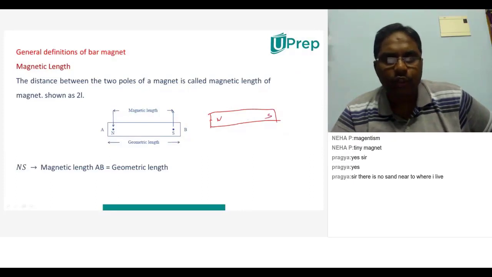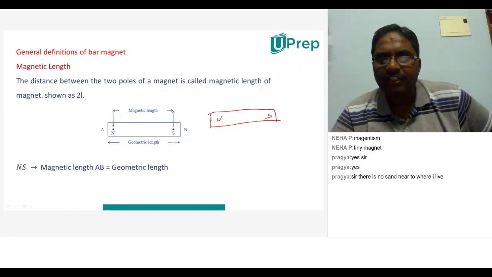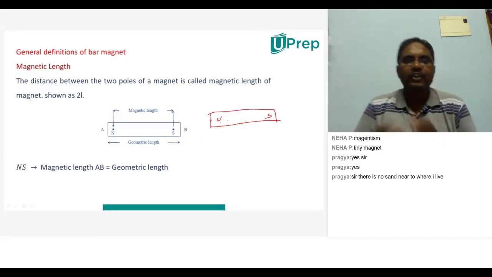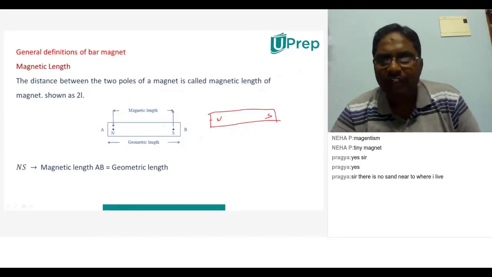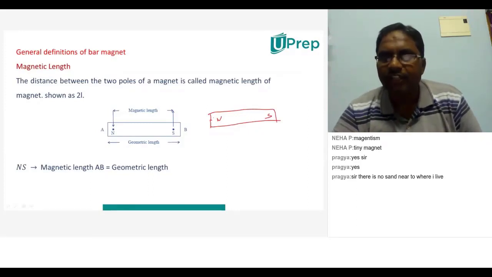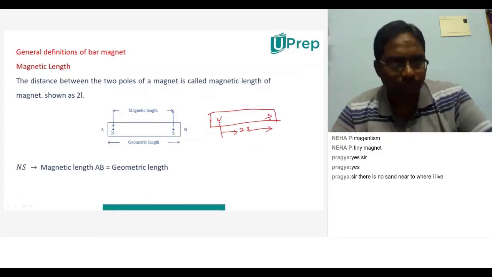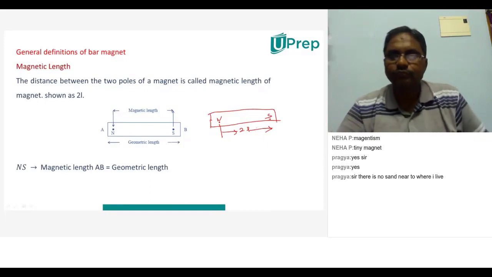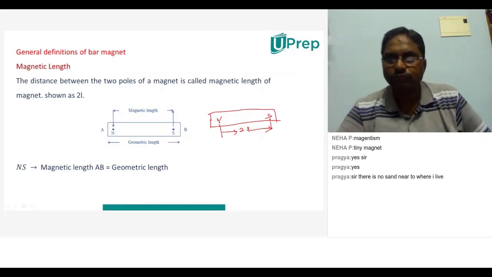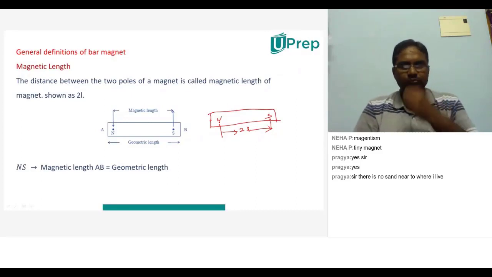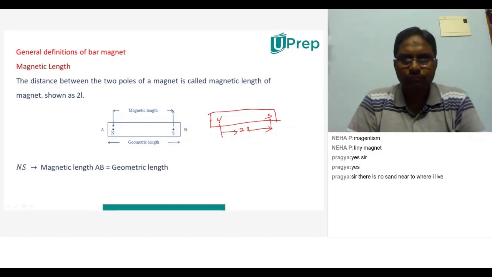The distance between the two poles will be called the magnetic length, that means the distance between north and south pole, and that will be treated as 2L.